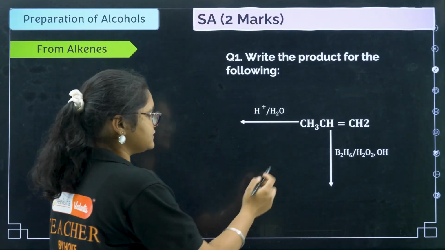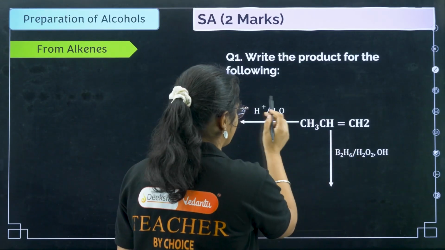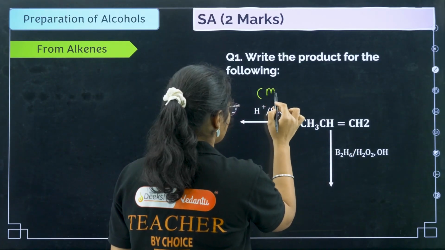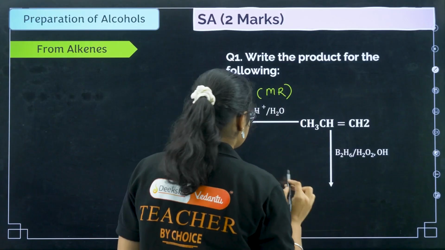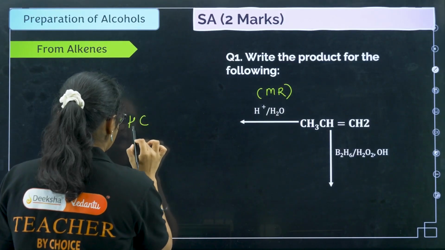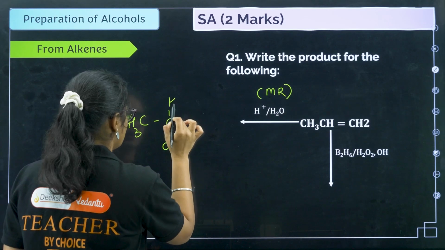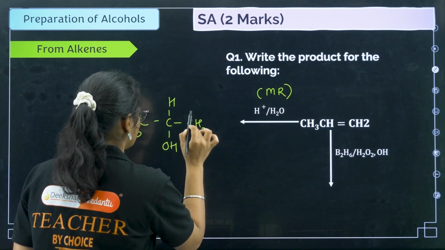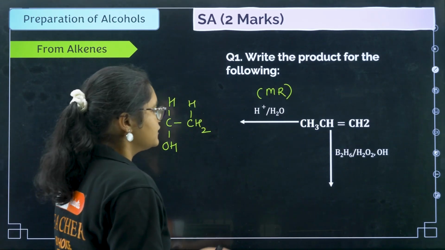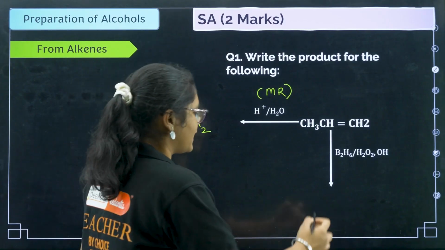You can see here CH3CH=CH2, H plus, H2O. This one will follow Markovnikov's rule. H and OH will be added on both sides, so I will get CH3CH(OH)CH3. Okay, so this is Markovnikov's rule.